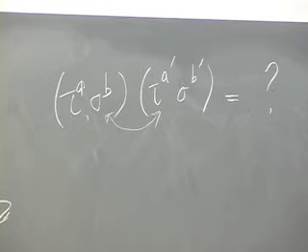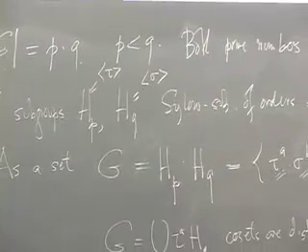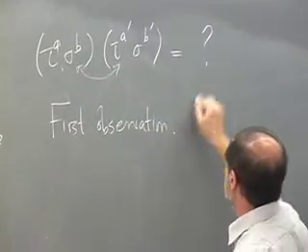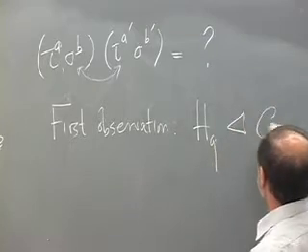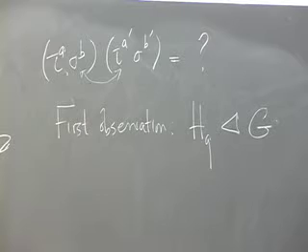Okay? So the first observation I want to make, which is kind of bizarre, is that this HQ is always a normal subgroup of G. This is completely general. HP may not be normal, but HQ is always normal, the bigger prime. And the reason is this.